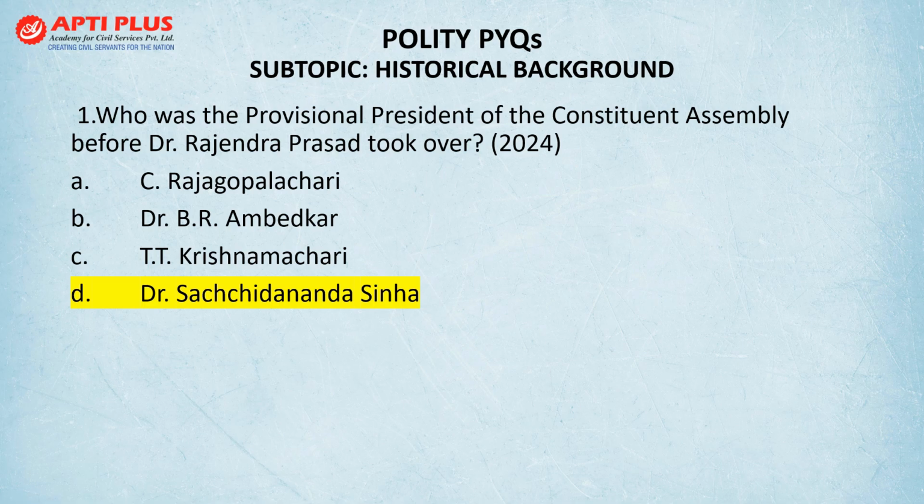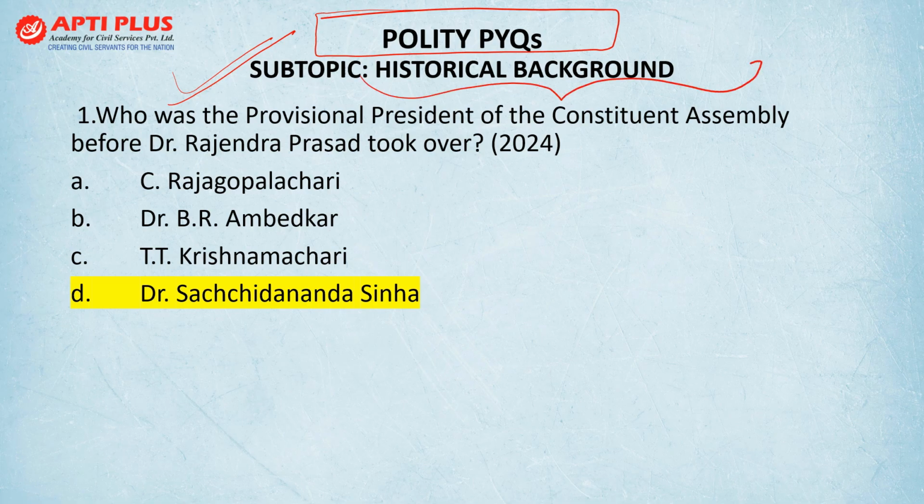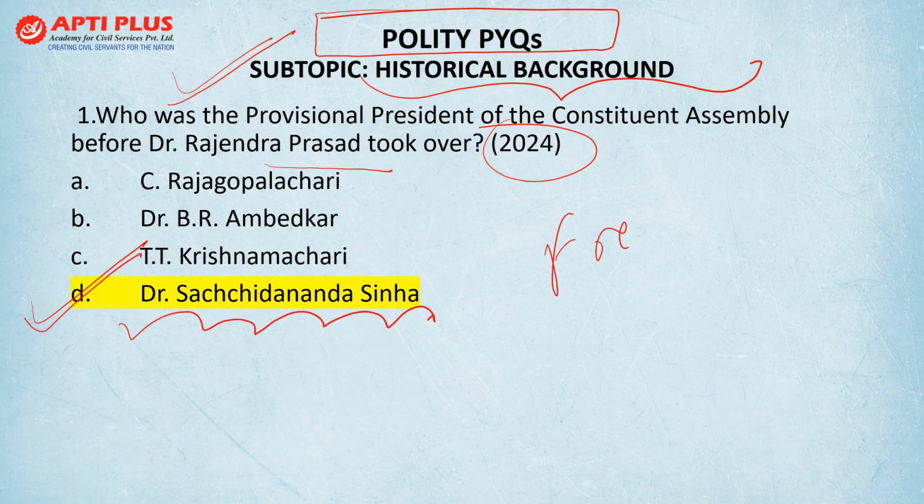So first we are starting with the polity subject, and under this, the first theme we have taken, on which one question is recurringly asked every year, is historical background. Question number 1: who was the provisional president of the Constituent Assembly before Dr. Rajendra Prasad took over? Asked in 2024, that is the recent prelims. It is a very basic question. Answer is Dr. Sachchidananda Sinha, and